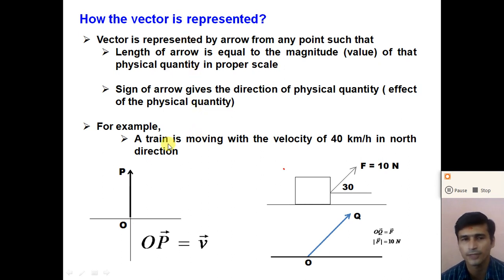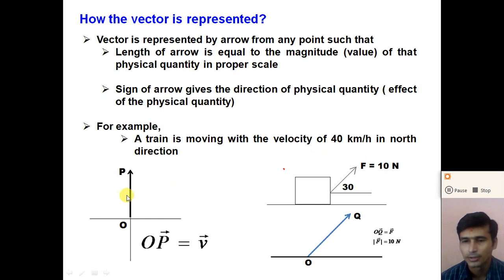For example, if we consider a train moving with the velocity of 40 km/h in the north direction, right? Velocity is a vector quantity, so we require a magnitude as well as the direction. Here the magnitude of the velocity is 40 km/h, and the direction of the velocity of the train is north. So if we want to represent the velocity vector of the train, moving with the velocity of 40 km/h in the north direction,